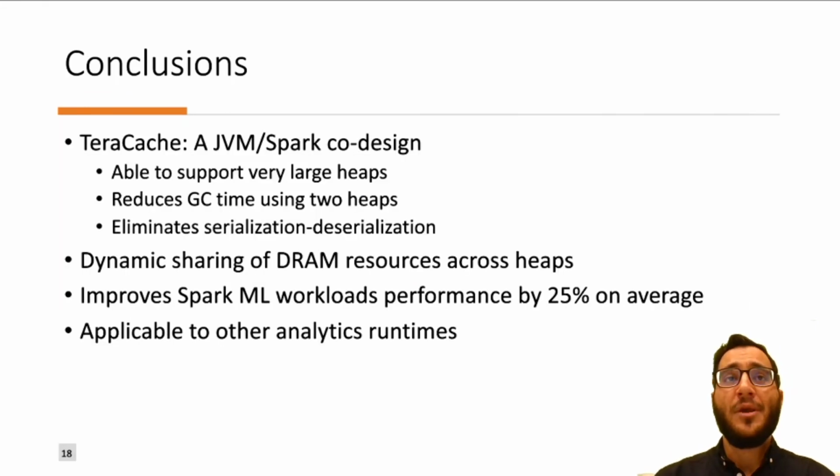To conclude, we propose TeraCache and a JVM Spark code design that is able to support very large heaps. TeraCache reduces garbage collection time using 2 heaps and eliminates serialization-deserialization cost. Also, we propose dynamic sharing of DRAM resources across heaps. Furthermore, in our preliminary evaluation, we show that TeraCache improves Spark machine learning workload performance by 25% on average. Finally, TeraCache could be applicable to other analytics